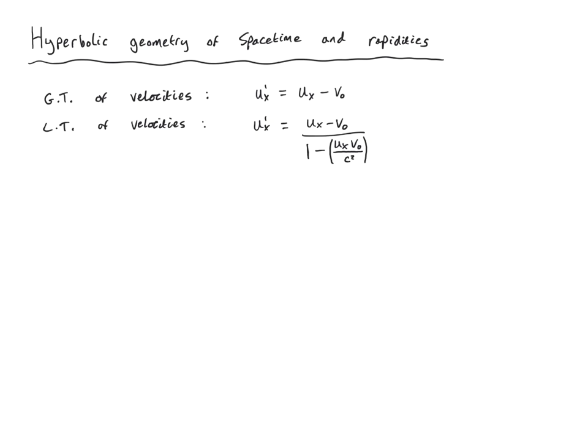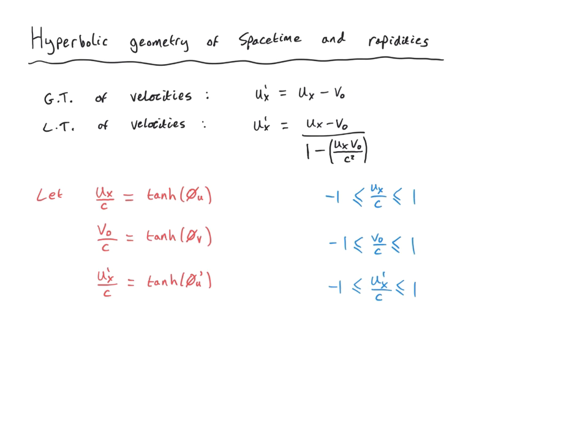Now, in classical physics, the geometry of three-dimensional space is simply flat Euclidean space. When we generalize to four-dimensional spacetime, we'll see that it's no longer a Euclidean geometry. In fact, it has a hyperbolic geometry. If we consider an underlying hyperbolic geometry of spacetime, then we'll see that the velocity addition is actually again a linear relationship. Let me explain what I mean by this.